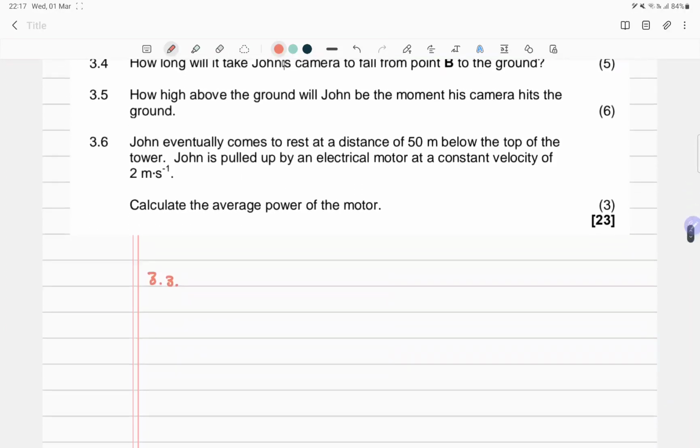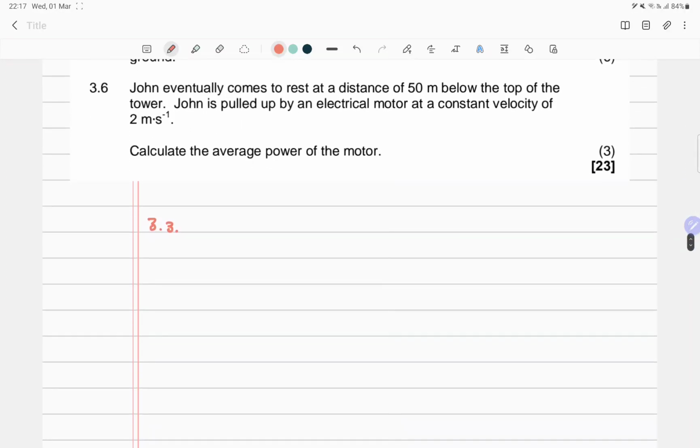Now we want to calculate the acceleration. So what is important here, I always draw myself a force diagram. Of this force diagram of John, I know there's weight directed straight down, which is Fg, and then there is going to be the force by the rope that's pulling him up.